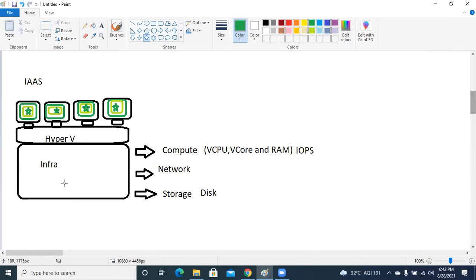So think from the developer perspective, how much time does a developer need to spend before they will be able to run anything? First, they need to purchase the hardware, then they need to purchase the license of the operating system, then they need to install the framework. And after spending so much money and so many hours, now they are ready to write a single line of code. Now, that was the challenge on-premises.